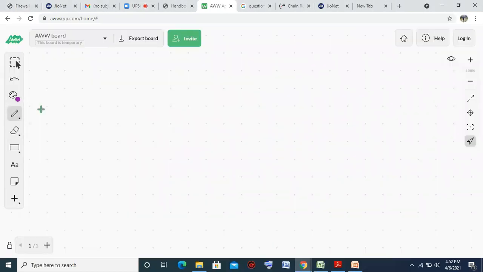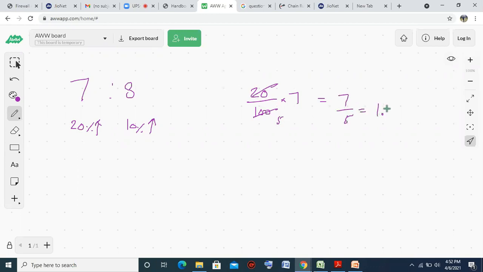So the initial ratio is 7:8. This increases by 20%. This increases by 10%. Let me tell you in advance how to find a percentage. If I have to find a 20% increase, I have to find 20%. 20% means 20 upon 100 into 7. So this is the 20% of 7, which is equal to how much? 1.4. Okay. This is 20% of 7. Similarly, 10% of 8 is 0.8.